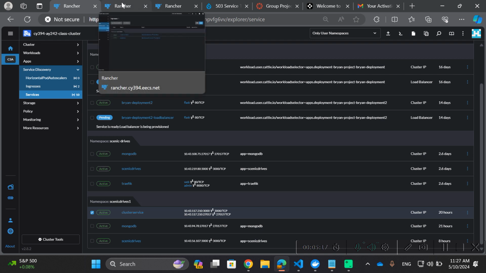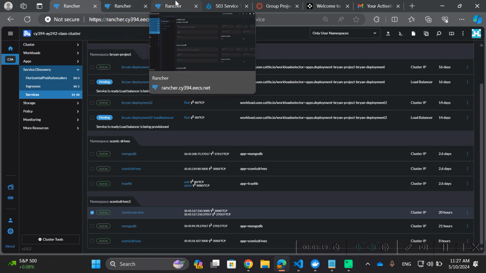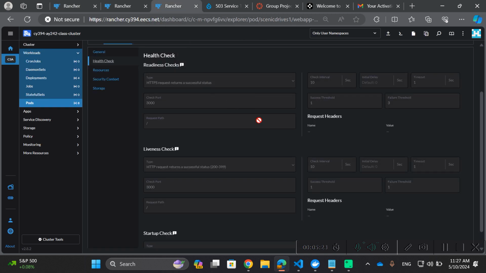Moving on now, I would like to show you some of the security and monitoring implementations that we place on our web application. Obviously, Scenic Drives, as I've mentioned multiple times throughout the course of developing this web app, will be hosting a lot of sensitive information that includes email addresses, passwords that people may be using for other accounts on different websites, different services.